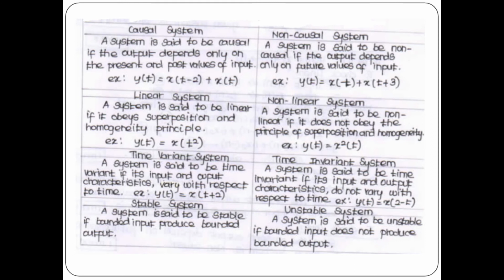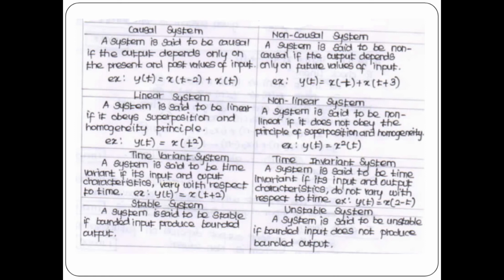A system is said to be linear if it obeys the superposition and homogeneity principle. You can write the superposition and homogeneity principle separately if it is asked as a 10 mark or 15 mark question. Since it is an 8 mark question, this definition itself is enough. Okay. Non-linear system: a system is said to be non-linear if it does not obey the principle of homogeneity and superposition.